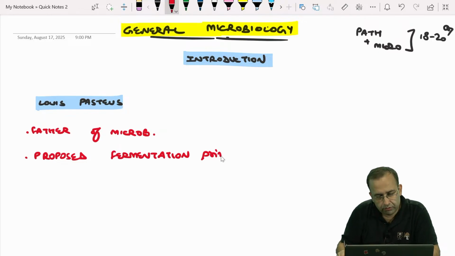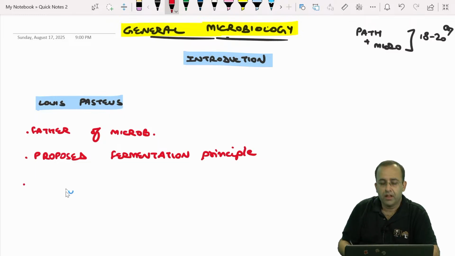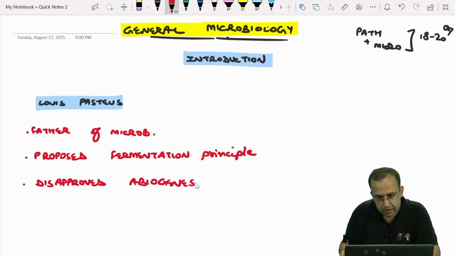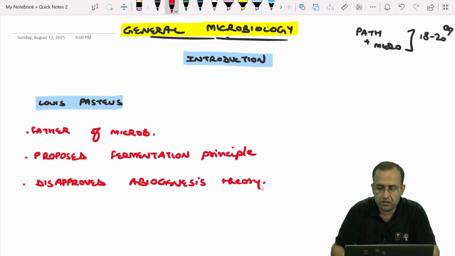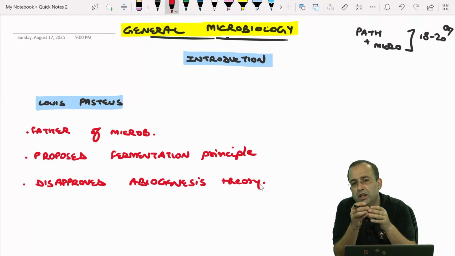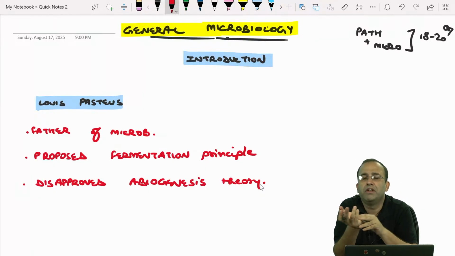Next, a few factual points, especially in this chapter. He also disapproved the abiogenesis theory. Abiogenesis theory said that life forms can originate from non-living things also.